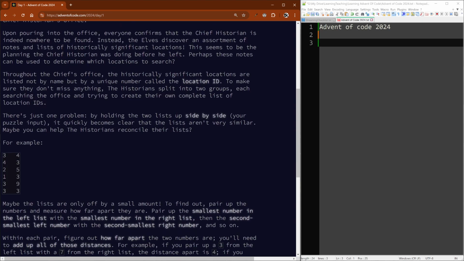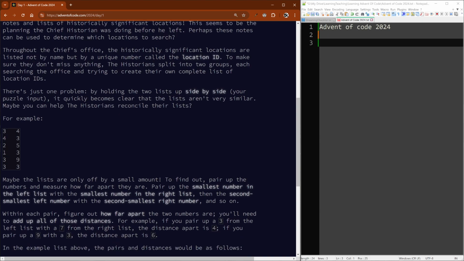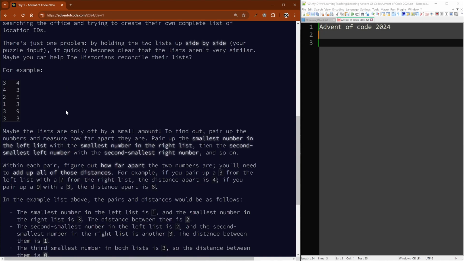Throughout the chief's office, the historically significant locations are listed not by name, but by a unique number called the location ID. To make sure they don't miss anything, the historians split into 2 groups, each searching the office and trying to create their own complete list of location IDs. There's just one problem. By holding the two lists up side by side, your puzzle input, it quickly becomes clear that the lists aren't very similar. Maybe you can help the historians reconcile their lists.